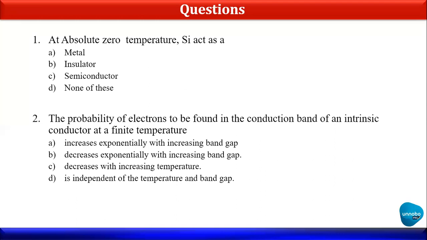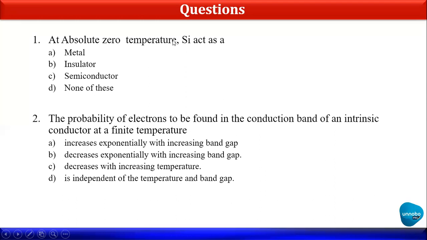What is the state of silicon element? So here most of the students know that silicon deals with semiconductor, so they mark it as a semiconductor, but that is absolutely wrong. The actual answer is nothing but an insulator. Okay, so insulator is the state of silicon at absolute zero temperature.